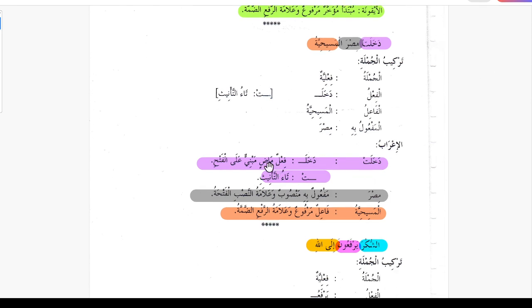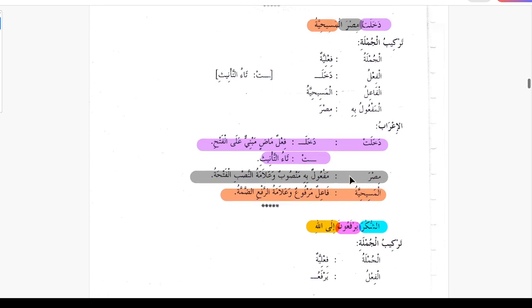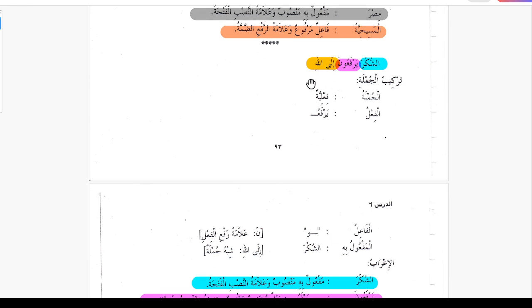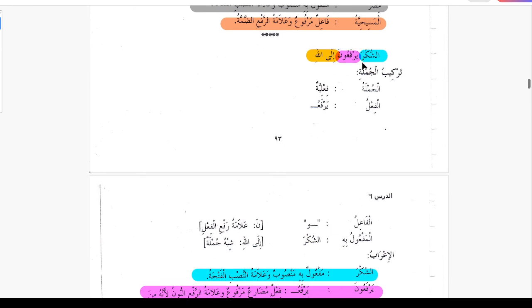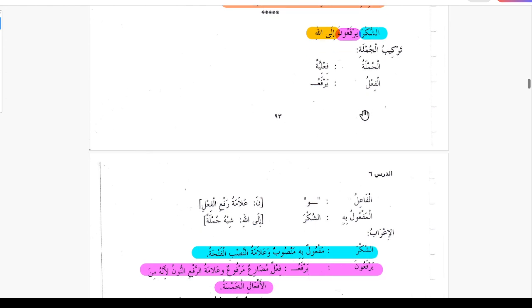Dakhalat fi'lu madin mabni ala al fathi, so dakhala has fatha, ta'u is ta'u tanis, and Misra is maf'ul bihi mansubun wa lamatul nasbi al fatha. Al misihiyatu is fa'ilun marfuun wa lamatul rafi ad damma. Okay, so next one, ashukru yarfauna ilallah, they send forth the thanks to Allah. So this is jumla fi'liya with maf'ul bihi coming before.